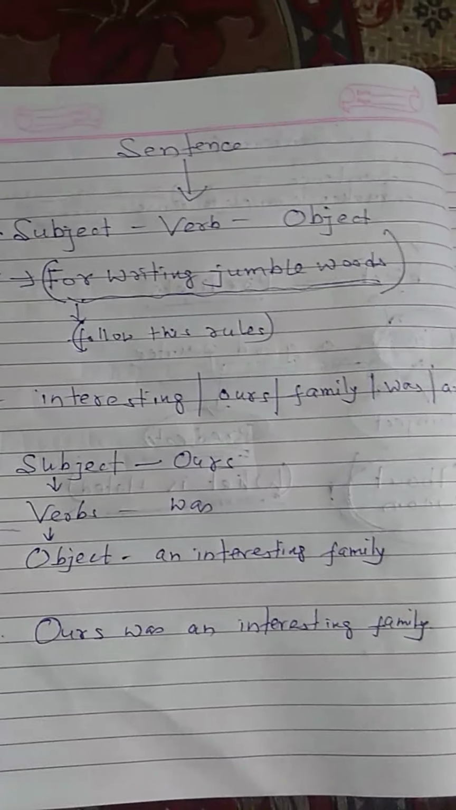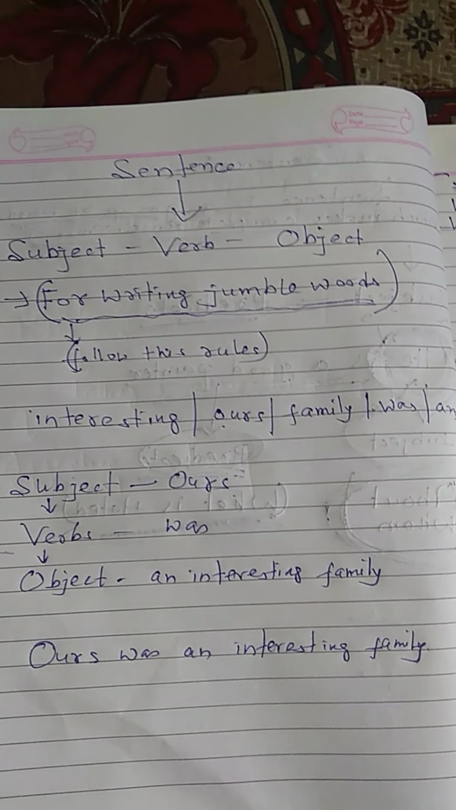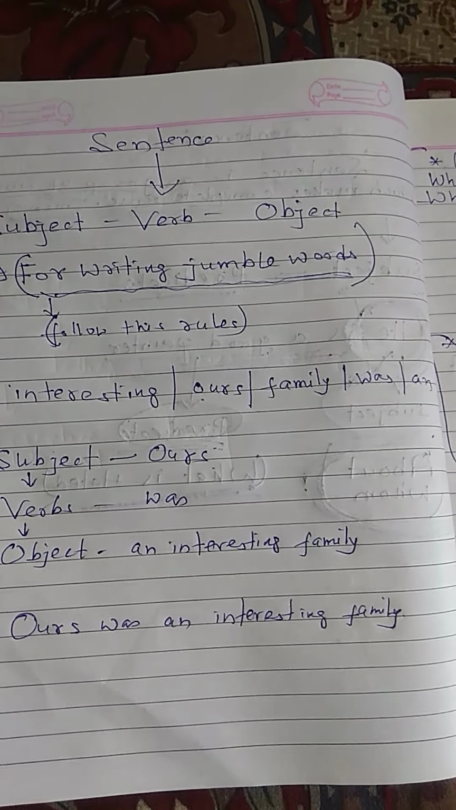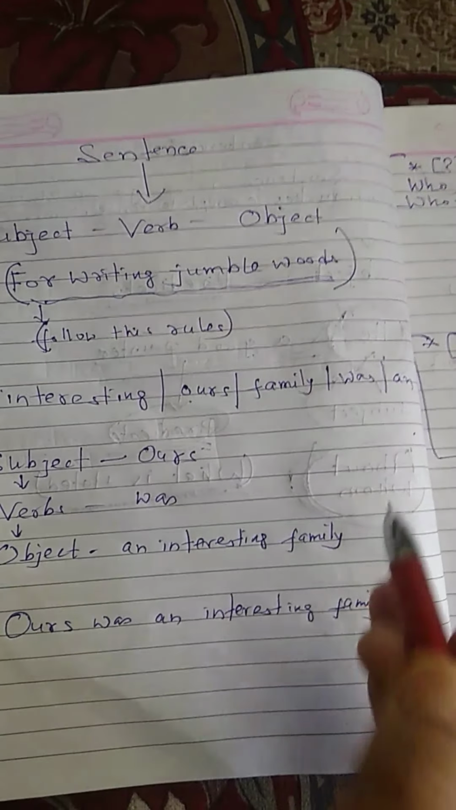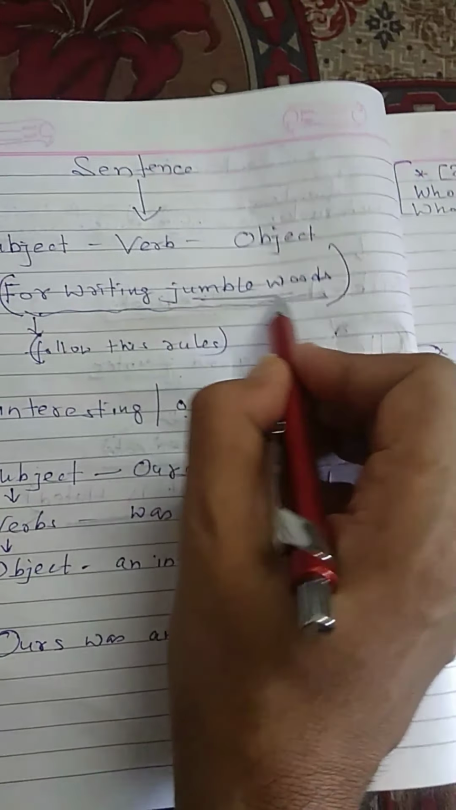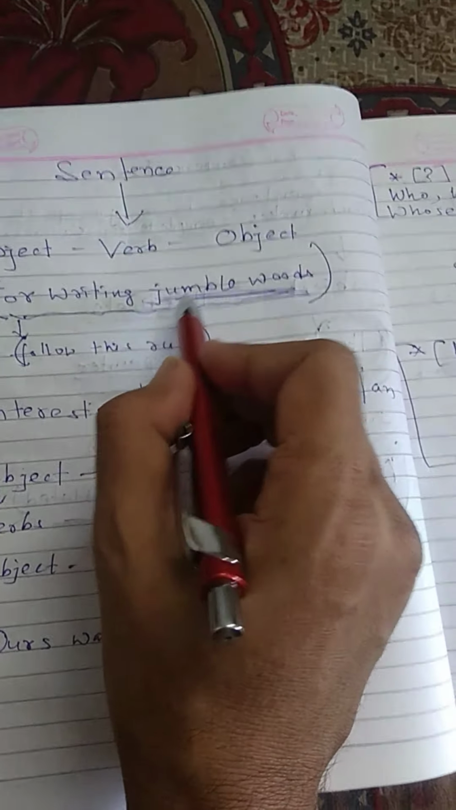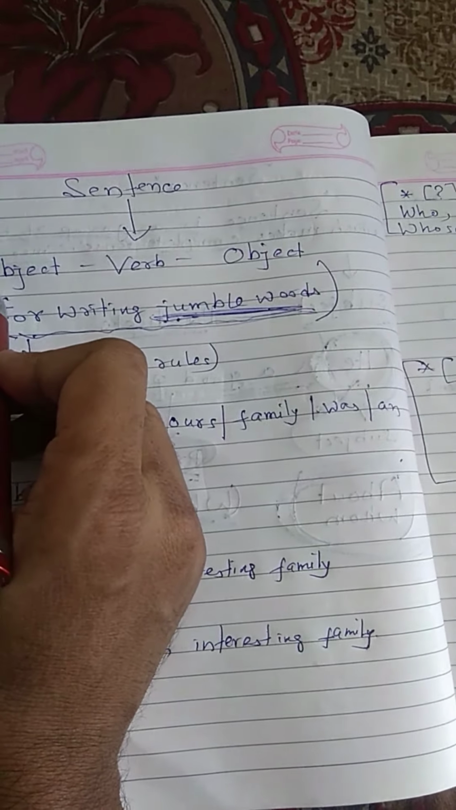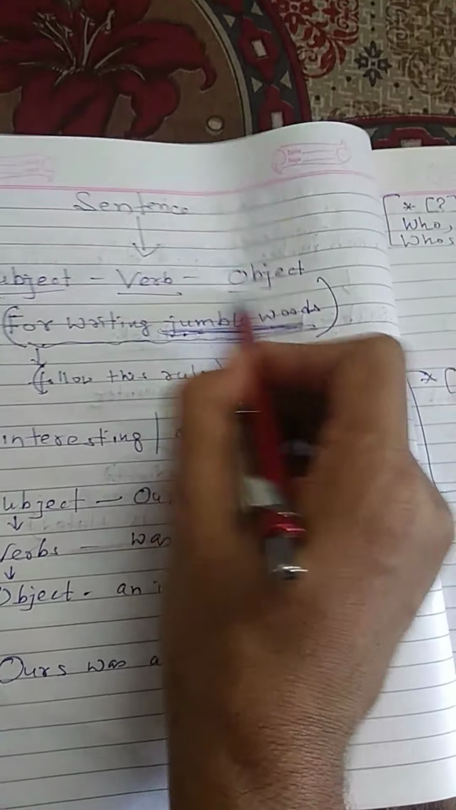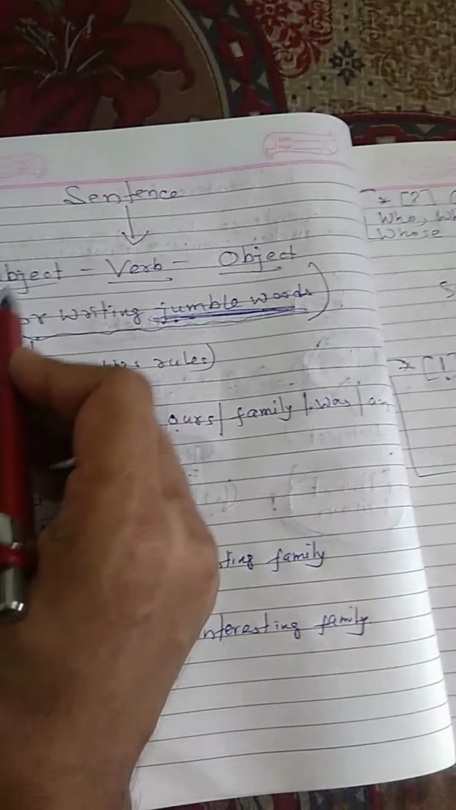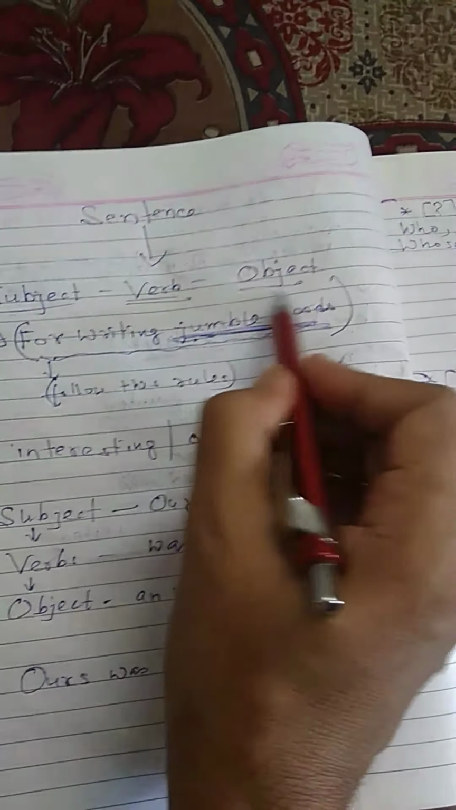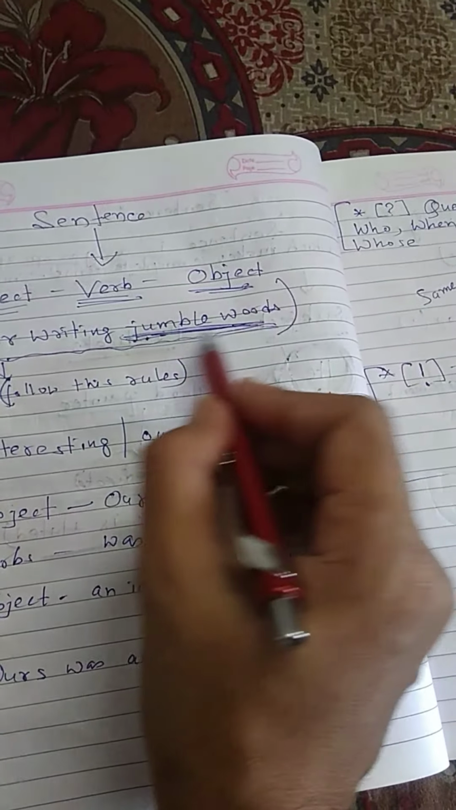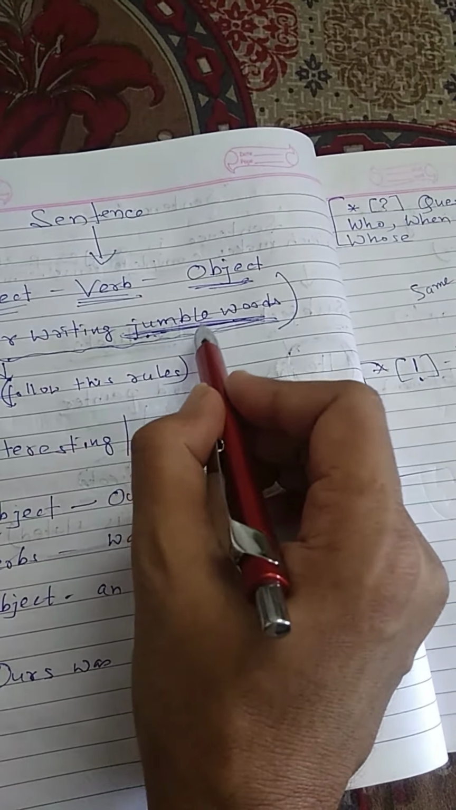Next one, this is a very urgent formula for you. When you write jumble words in your exam, you will get so many questions about jumble words or rearranging the sentence. For rearranging the sentence you have to learn this one: subject, verb, object. In a sentence these are three primary parts: subject, verb and object. For writing jumble words you must learn this.